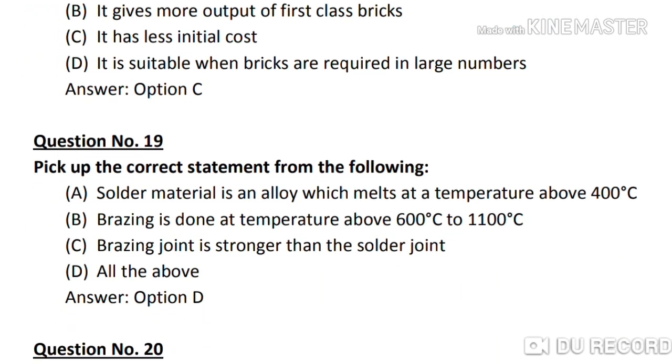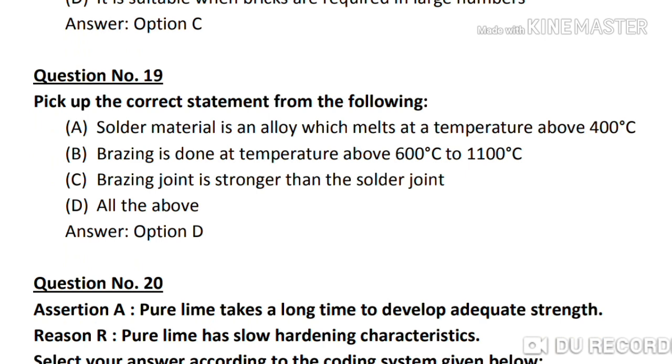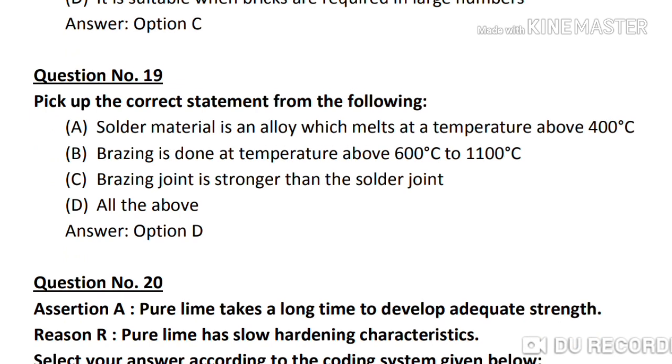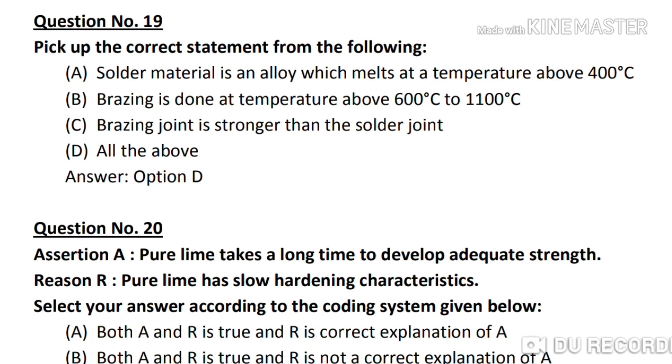Question number 19. Pick up the correct statement from the following. Option A, solder material is an alloy which melts at a temperature above 400 degrees Celsius. Option B, brazing is done at temperature above 600 to 1100 degrees Celsius. Option C, brazed joint is stronger than the solder joint. And option D, all of the above. So the correct answer is option D, all of the above.